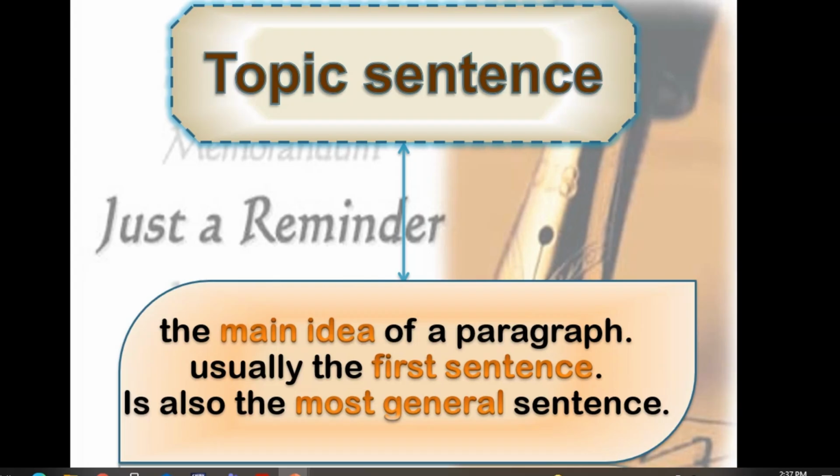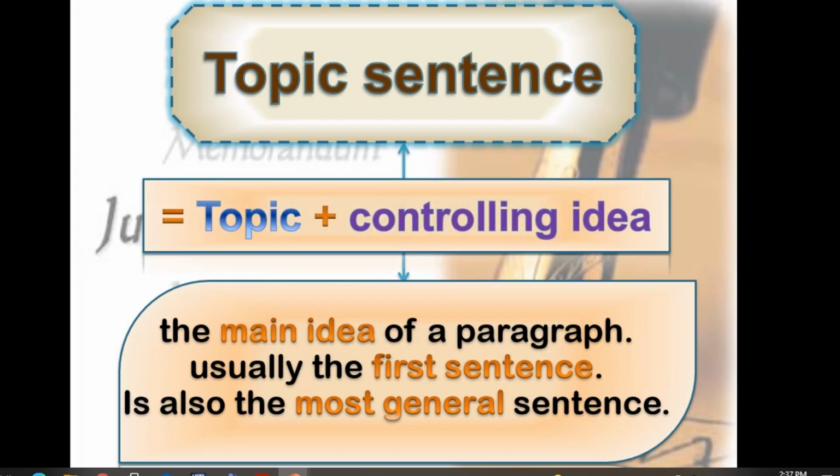So the main idea of a paragraph, usually the first sentence, and also the topic sentence is the most general sentence type. What are the components? How to write it? We said it consists of two parts: the topic plus the controlling idea.